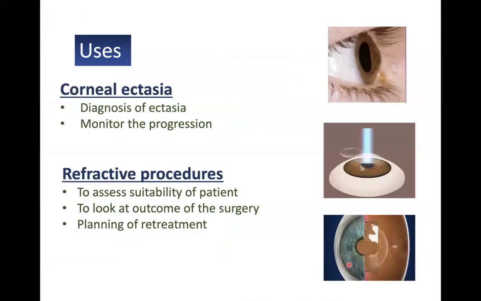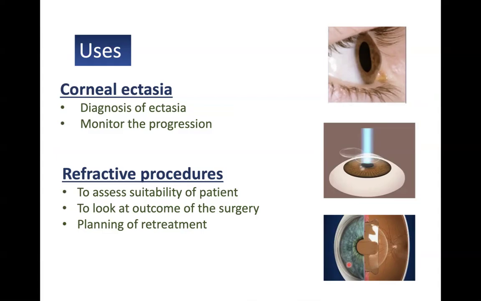And lastly, let's have a look at where we use this Pentacam. The first and foremost is for the diagnosis of corneal ectasia, and of course also to monitor the progression of the disease. Second, it is very important to do a Pentacam before any refractive procedure, be it LASIK, SMILE, or ICL, so that we can understand which patient is suitable for which surgery, and also what will be the outcome of the surgery.